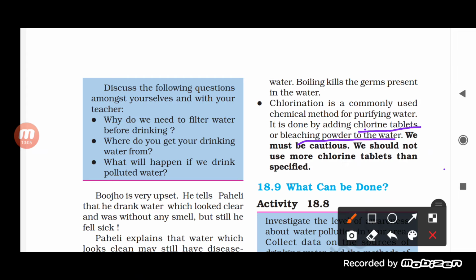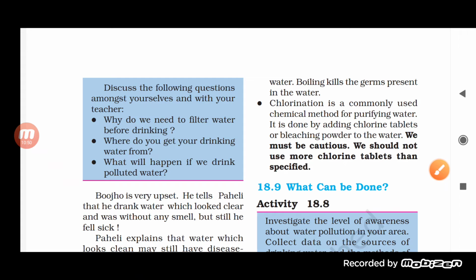The third one is the chemical method by which we can purify the water by adding chlorine tablets, or we can use bleaching powder. See students, when we talk about bleaching powder, here we are talking about chlorine only, because bleaching powder consists of chlorine. So either we can use the chlorine tablet or the bleaching powder in the water in order to clean it, and this process is called chlorination. Chlorination is a method which is used for purifying the water.